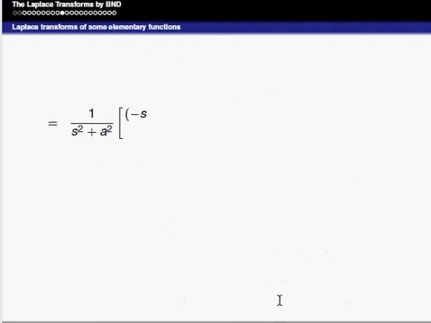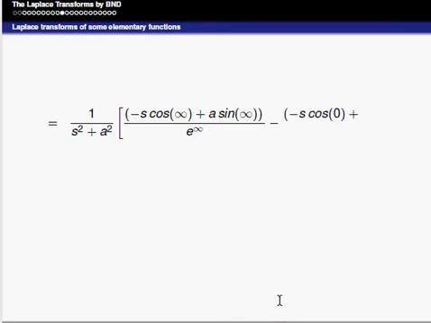That is nothing but 1 by s square plus a square of minus s cos infinity plus a sin infinity divided by e power infinity, minus minus s cos 0 plus a sin 0 divided by e power 0. Already told that cos infinity and sin infinity lie between plus or minus 1, and also we know the value of cos 0 is 1 and sin 0 is 0.